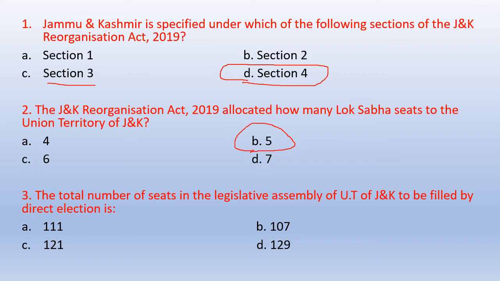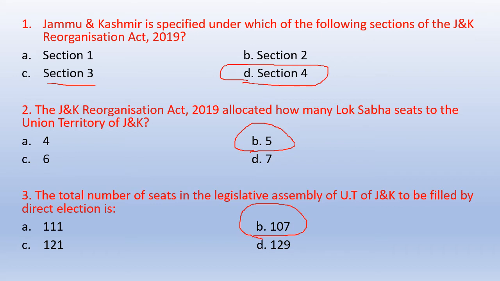Question number 3. The total number of seats in the Legislative Assembly of Union Territory of J&K to be filled by direct election is: Option A 111, Option B is 107, Option C is 121, Option D is 129. Friends, the correct answer is option B, 107. 107 seats are to be filled by direct election.